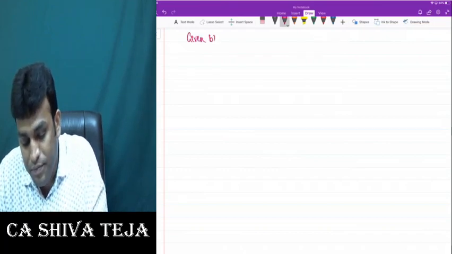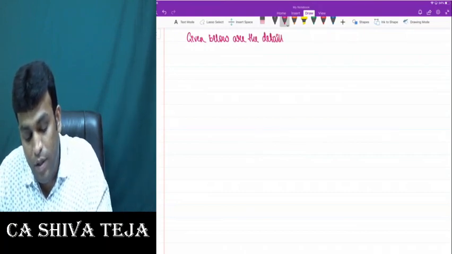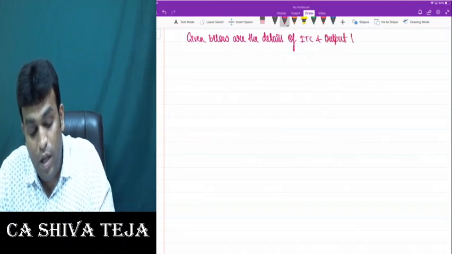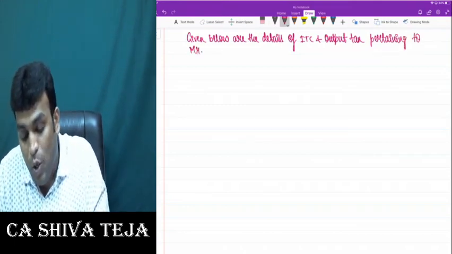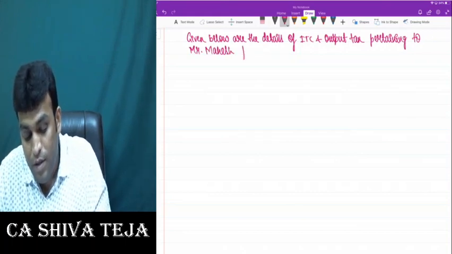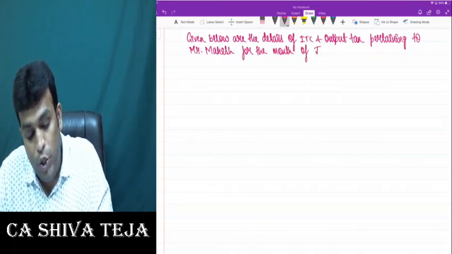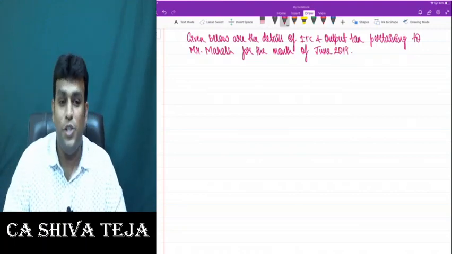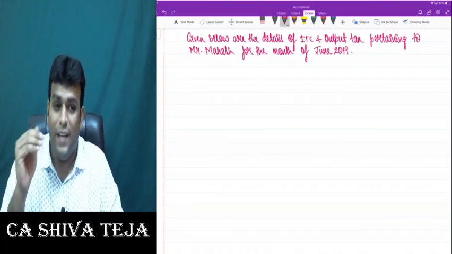So friends, first let's say, given below are the details of ITC and output tax pertaining to, let's say, one person called Mr. Mahesh for the month of June 2019. For the month of what my dear friends? June 2019. Month on month we'll calculate our output tax, month on month we'll calculate our input tax credit, and we'll set off.